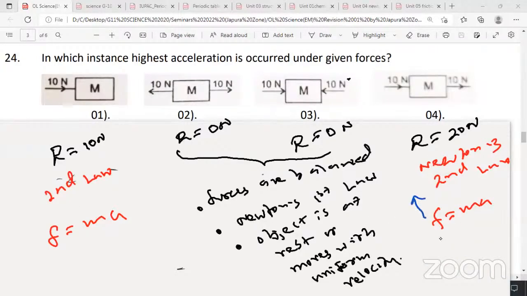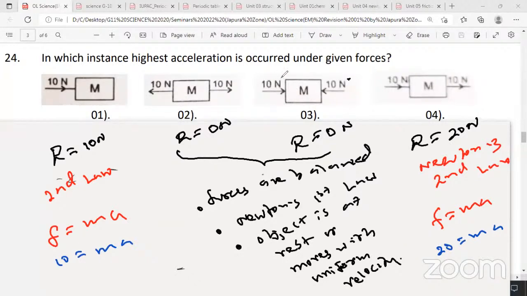So here you can see force. What is the value we had to put for force here? How many Newton? So the force will be here 20 Newton, m into a. Here the force will be 10 Newton, m into a. So if you are given the mass, you can find the acceleration. Assume it's 1 kilogram, then acceleration will be here 10. Here acceleration will be 20. If mass is 1 kilogram, the fourth one has the highest acceleration.